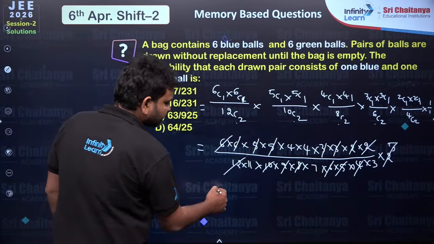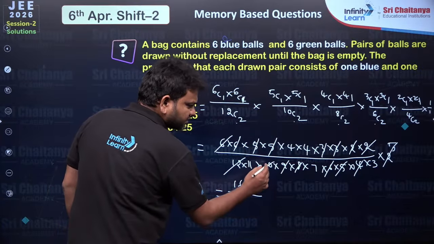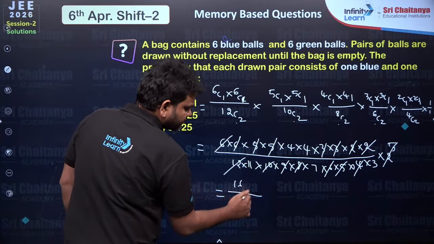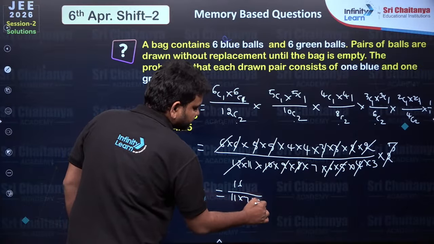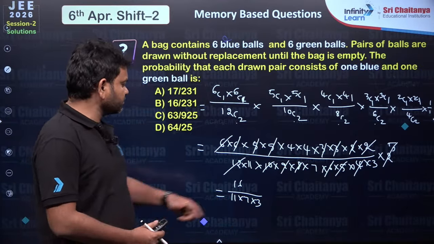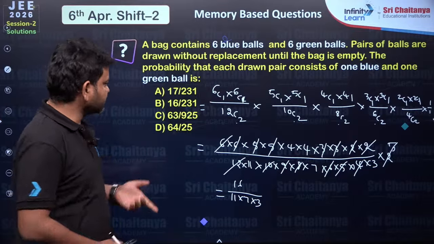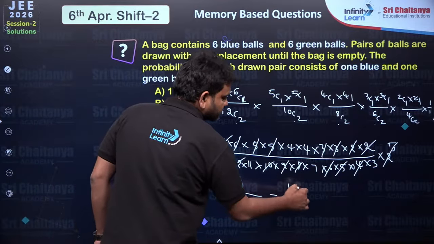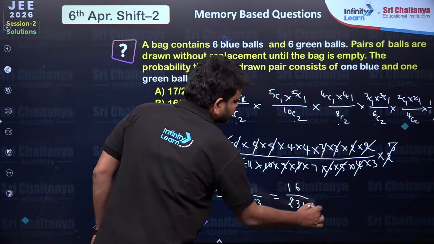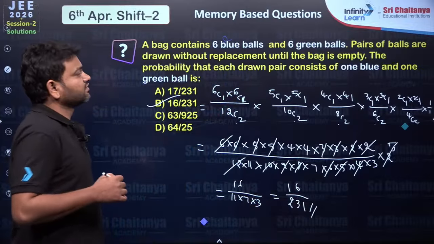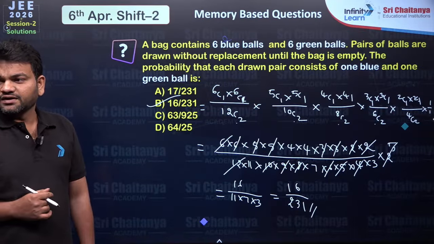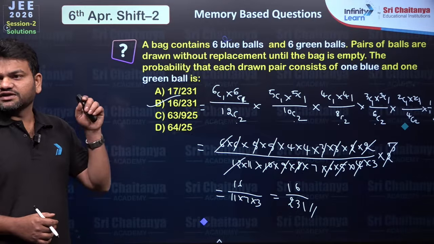Now in the numerator I am left with 4 into 4, that is going to be 16, and in the denominator it is 11 into 7 into 3. So this is going to be 21 into 11, 231, and in the numerator it is 16. So 16 by 231 is all I am going to get, that's this one. Alright, next one then.